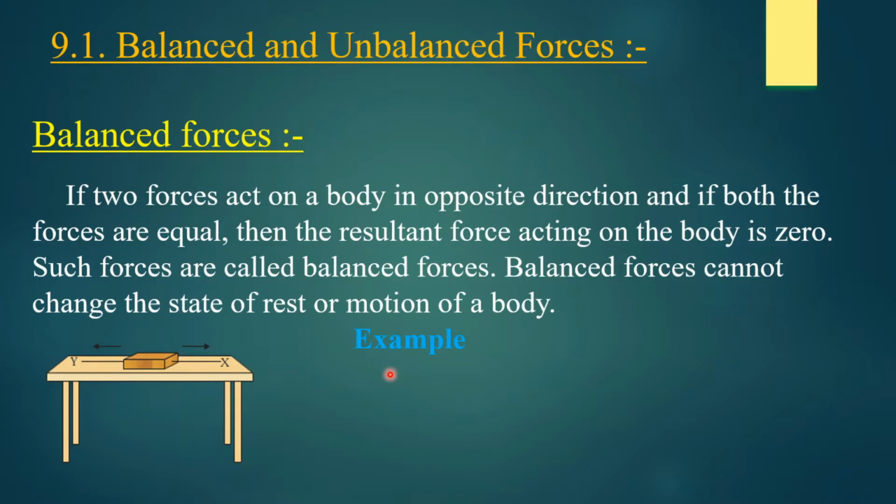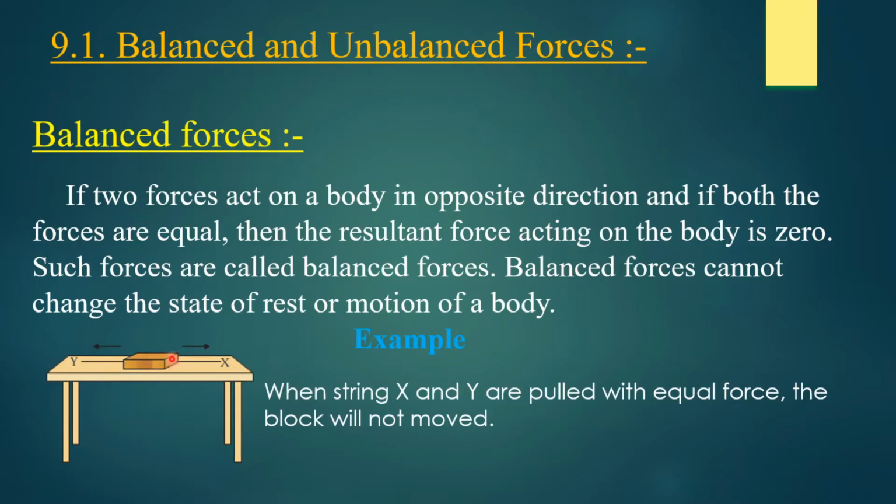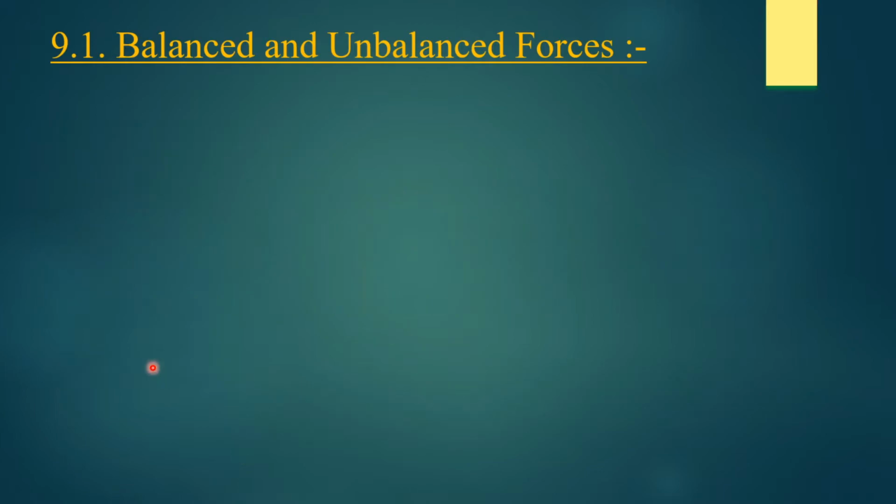For an example, consider a block on the table. This is the X string and this side is the Y string. When the X string and Y string are pulled with equal force, the block will not move. The block will remain at its original position. Why is it so? This is because of balanced force.